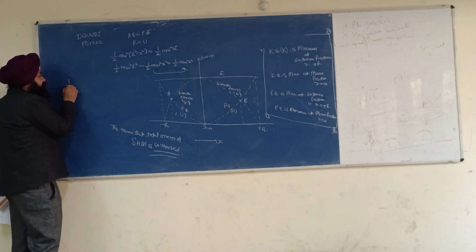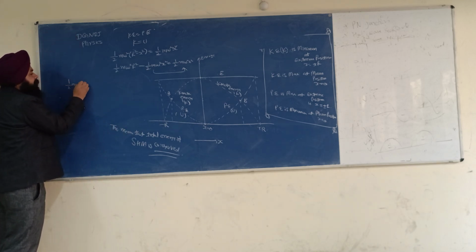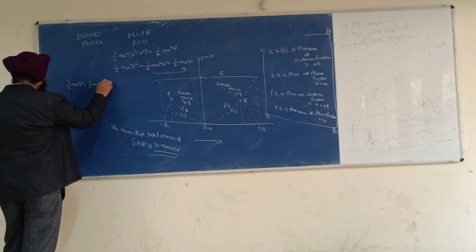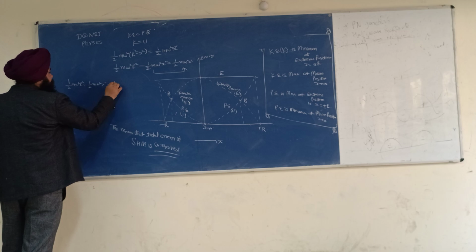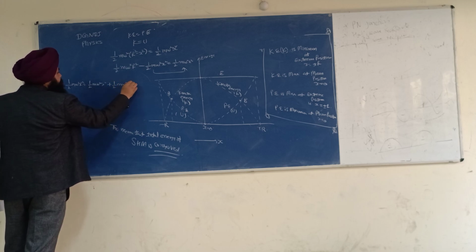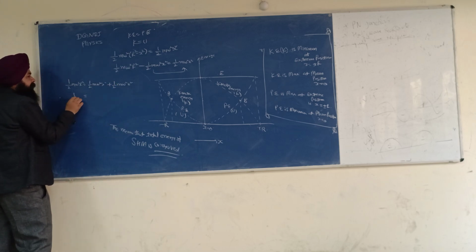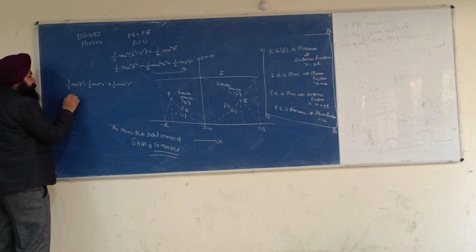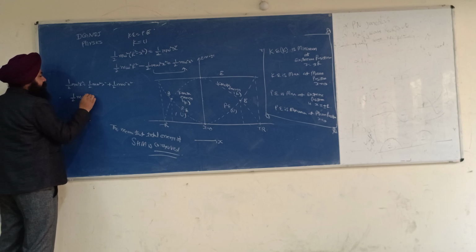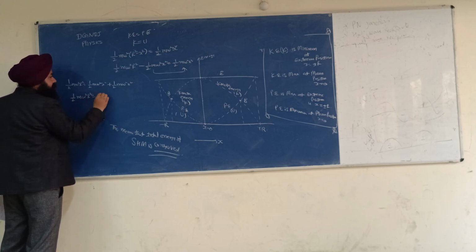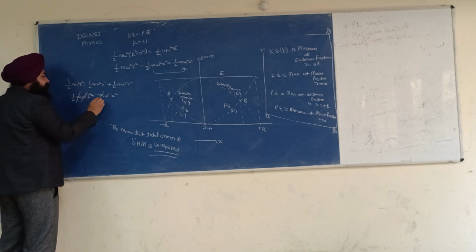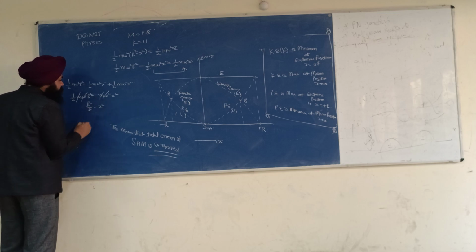So half m omega square r square is equal to half m omega square x square plus half m omega square x square, which comes out to be m omega square x square. m cancels, omega square cancels, so r square by 2 is equal to x square.